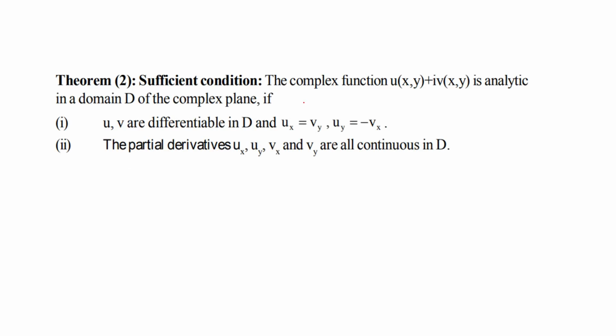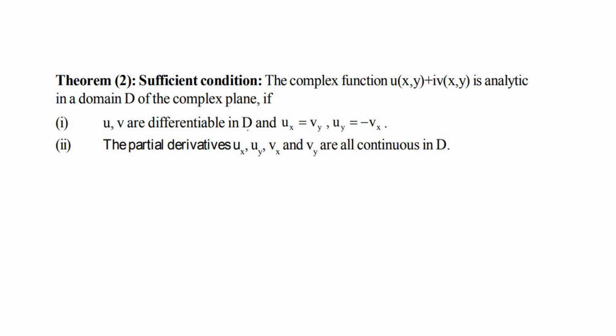This is the necessary condition, used to verify whether a complex function is differentiable. If the CR equations are not satisfied, then the complex function is not differentiable or not analytic. Similarly, for a sufficient condition, the complex function u(x,y) plus i v(x,y) is analytic in a domain D of the complex plane if u, v are differentiable in D and ux is equal to vy, uy is equal to minus vx.